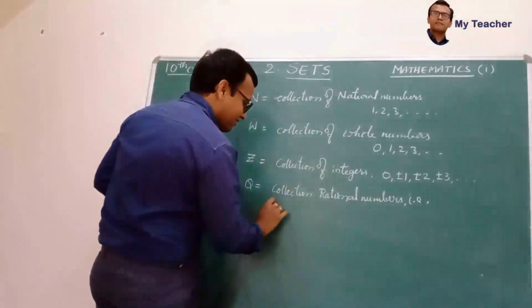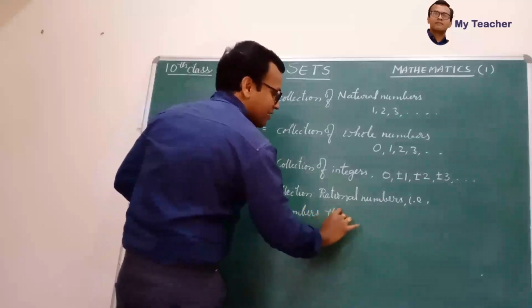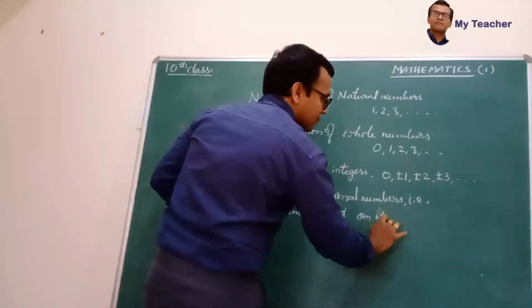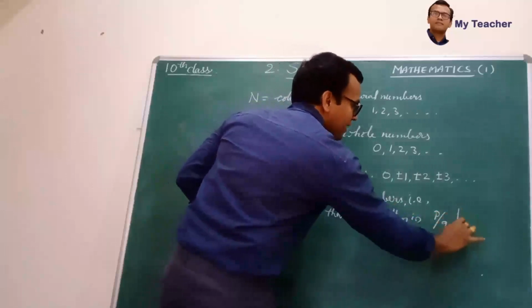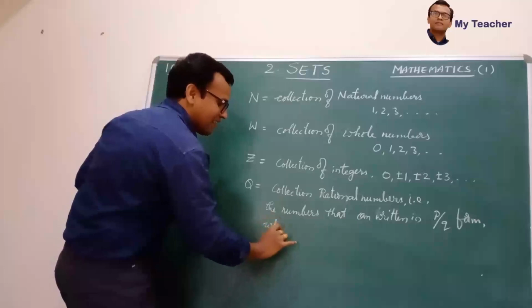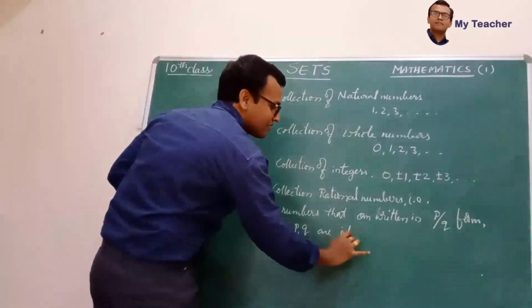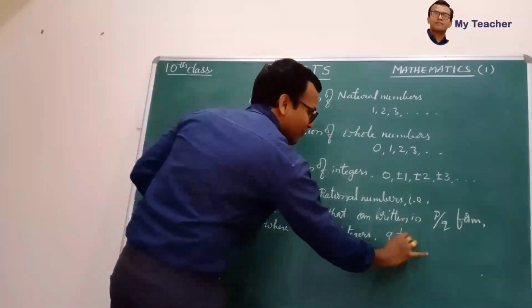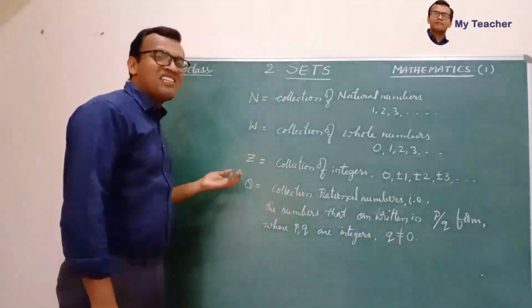That is, the numbers that can be written in p by q form, where p, q are some integers and q is not equal to 0. So such a collection of numbers is called rational numbers.